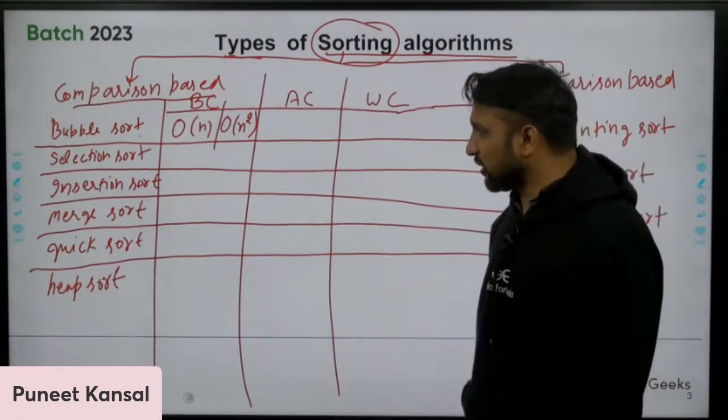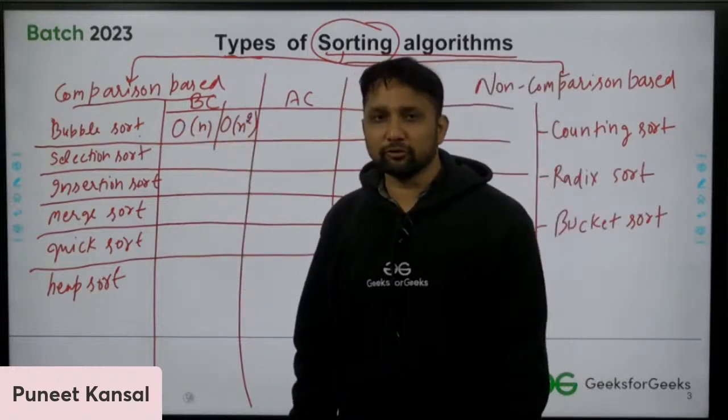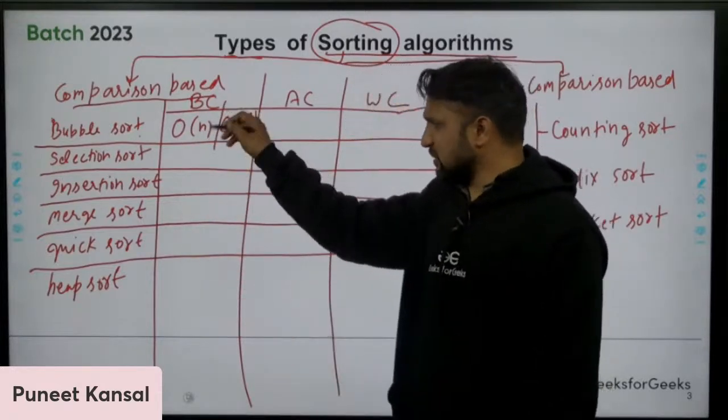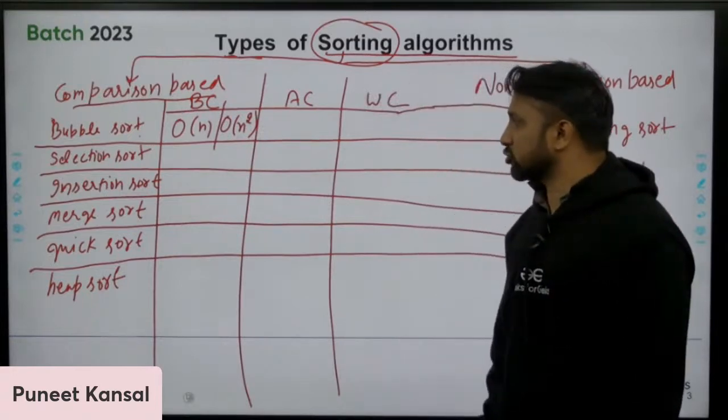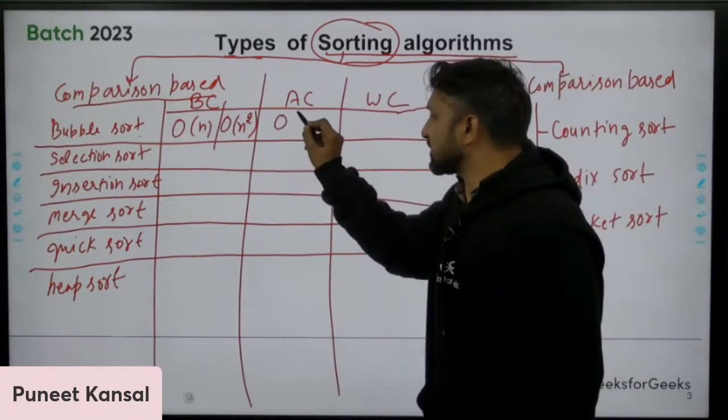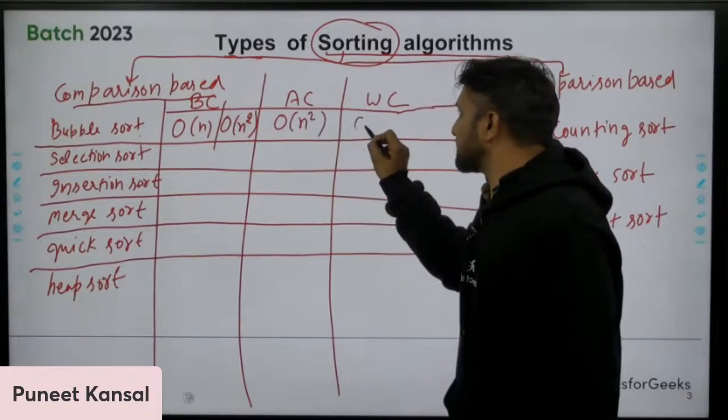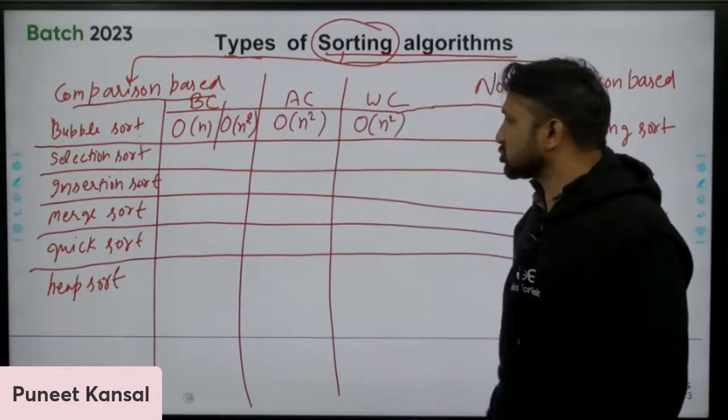That is one of the most important interview questions also. We will discuss how this can be n and how this can be n square. Otherwise, the average case complexity is n square. The worst case complexity of bubble sort is n square.